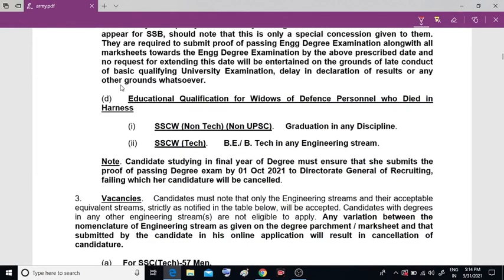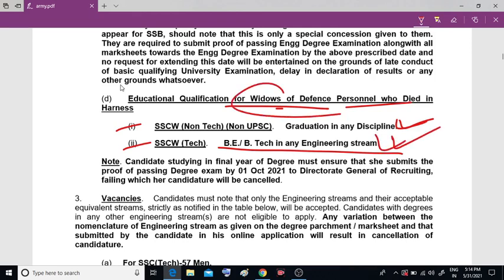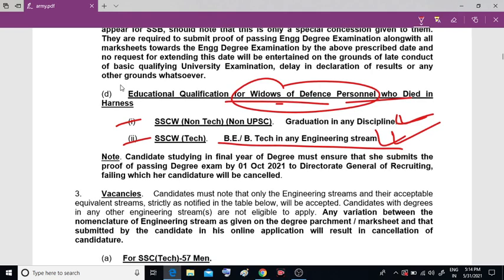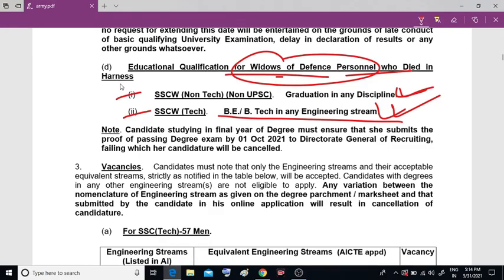Now, graduation in any discipline is the educational qualification for widows of defense personnel, right? So for the technical posts, BTech in any stream, and for widows of defense personnel, graduates are eligible. If anyone in your family is among the widows of defense personnel, then you can apply if you are from these two backgrounds.